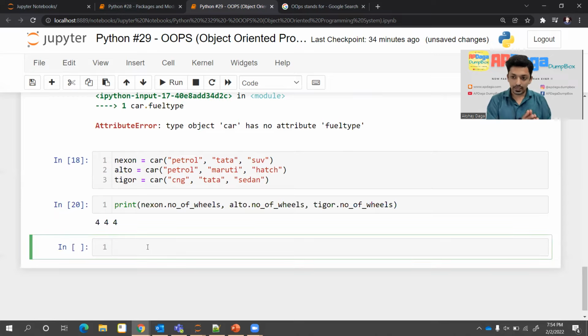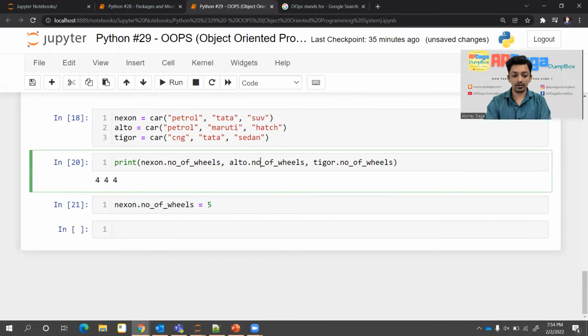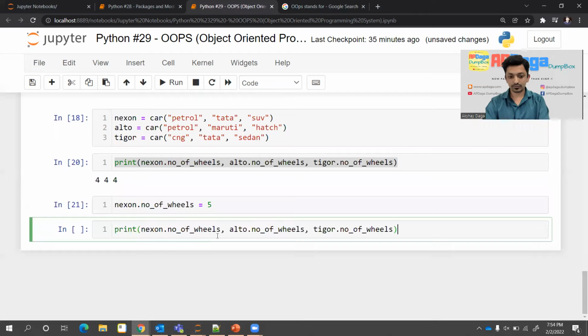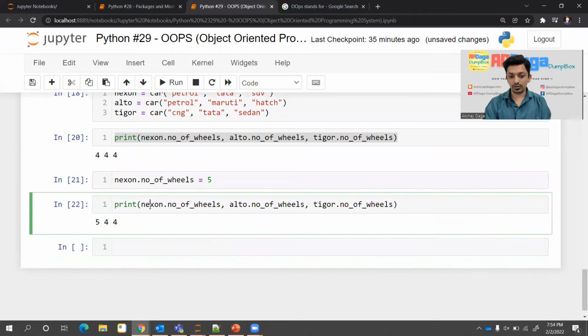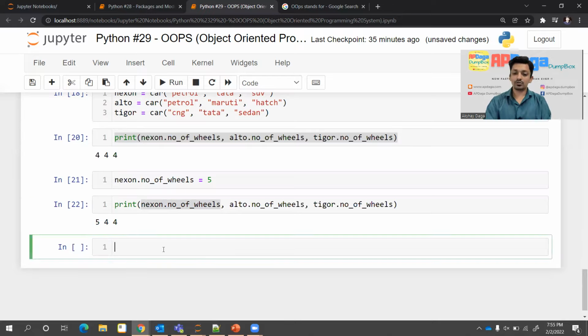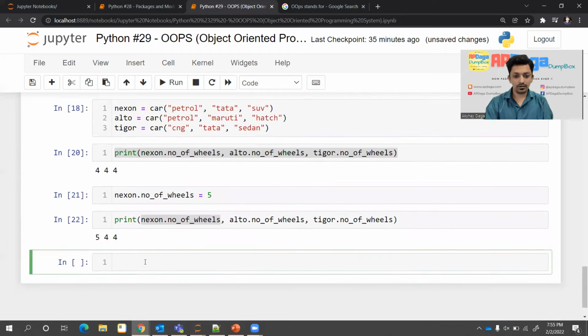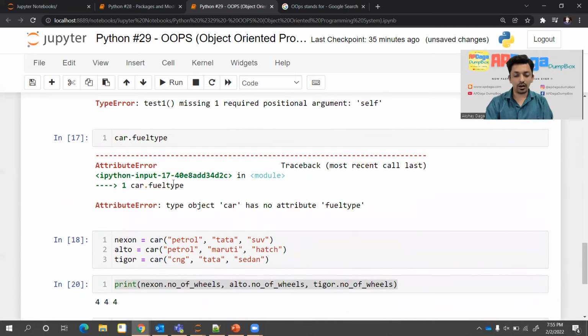But even for static variable, if I want to assign a different value, by the default value is same, right? But if for a particular object I want to assign some another value, so let's say I'll change the value to Nexon dot number of wheels equal to 5 for some reason. If I change it and then try to print it, you will see for Nexon dot number of wheels the value is 5, and for the remaining things the value is 4, right? So you can change the value for the static variable, that is fine.